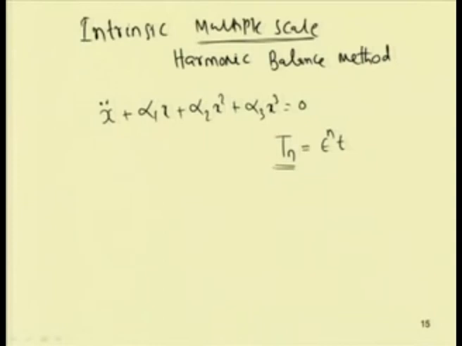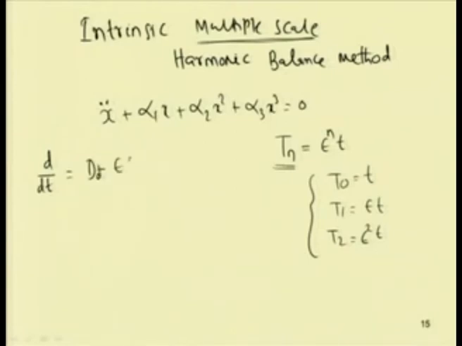For example, T 0 equal to t, and T 1 equal to epsilon t, similarly T 2 equal to epsilon square t. So, by using this method of multiple scales we use different time scales, and these derivative terms we write in this form, that is d by dt equal to D 0 plus epsilon D 1 plus epsilon square D 2 plus the higher order terms.